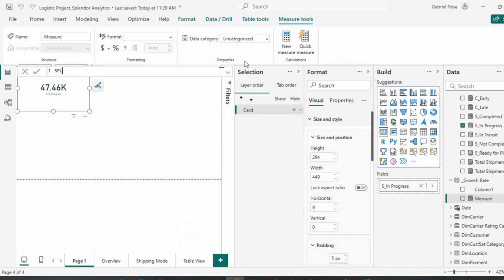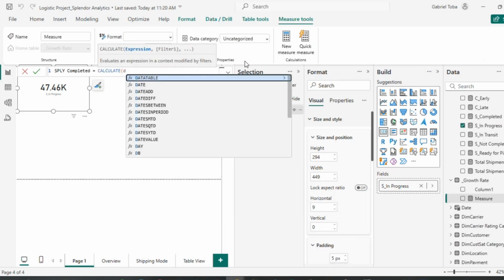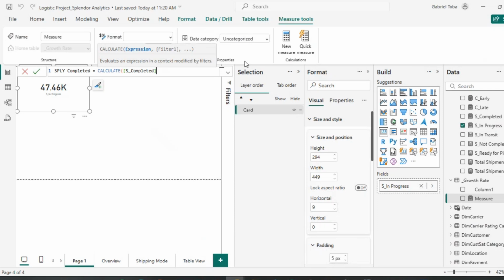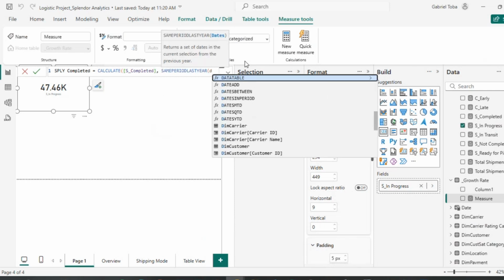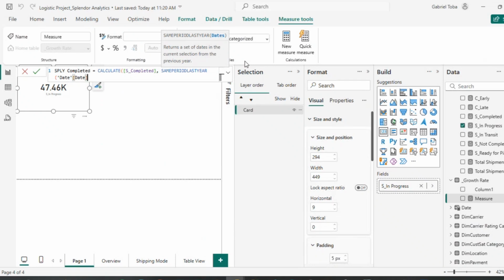So I'm going to look for the same period last year for completed shipment, and I'm going to say calculate, and I'm going to say completed shipment, which is this completed shipment. Okay, and I'm going to say same period last year for my dates, and I'm going to close the bracket, close this bracket, probably copy and enter.